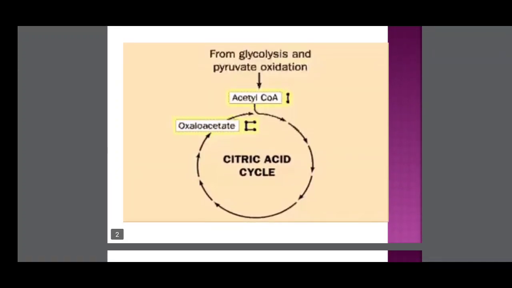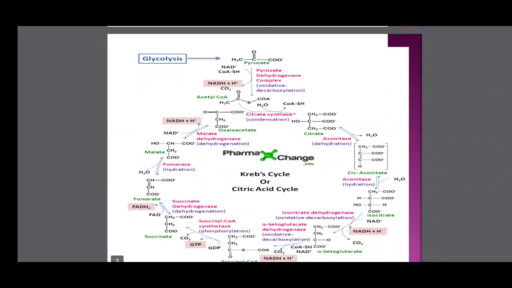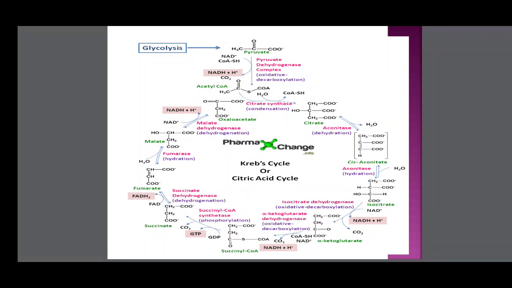After glycolysis, the pyruvic acid undergoes oxidative decarboxylation and is converted to acetyl coenzyme A. This acetyl coenzyme A is the initial material for the Krebs cycle, or citric acid cycle, or TCA cycle. So this is the schematic diagram of the Krebs cycle.